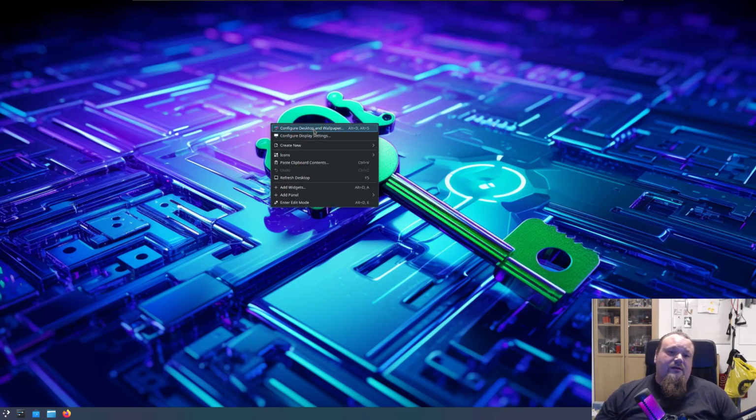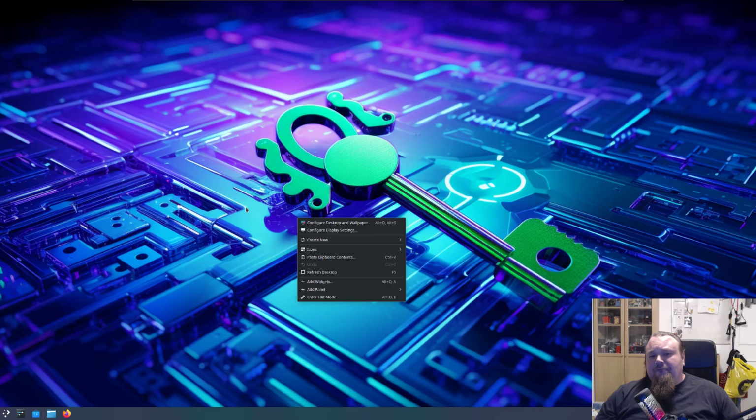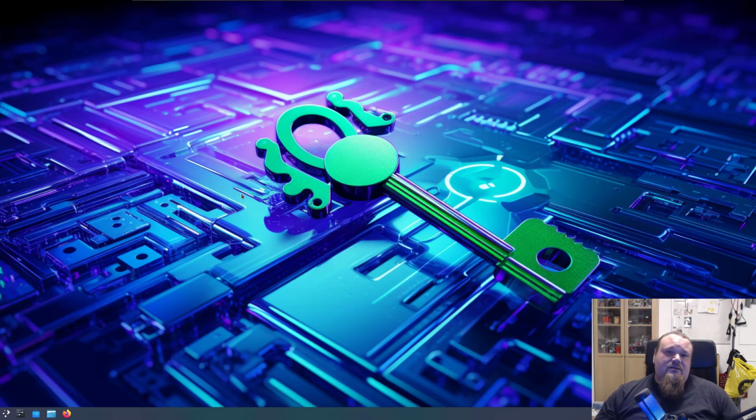And I'm gonna right click here, and we can manage different kinds of things. All these different possibilities we have access to with icons, and create new files and stuff like that. Reminds me a lot of Windows. I like the fact that it's much like Windows in a way, and still with the same power as Linux has.